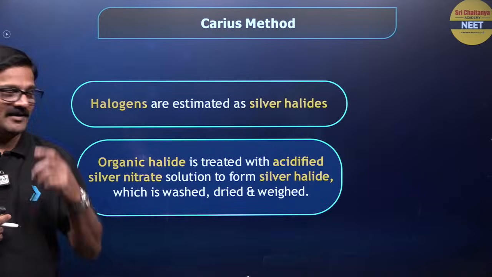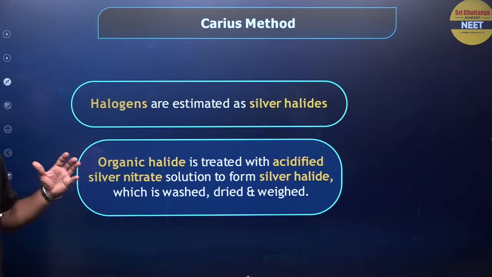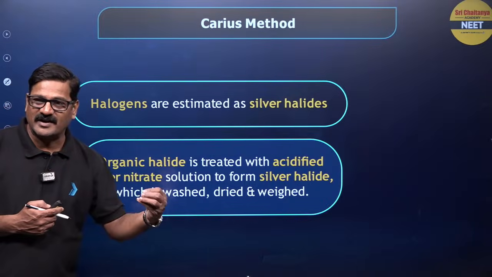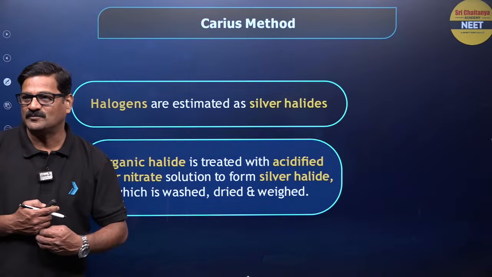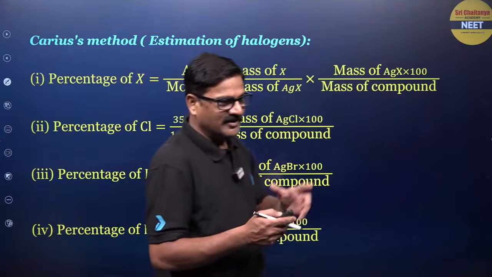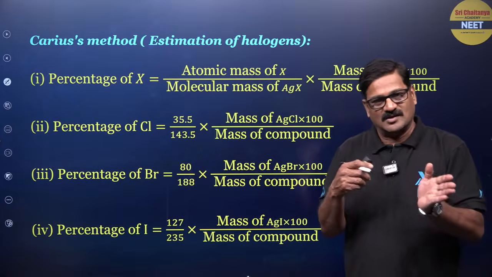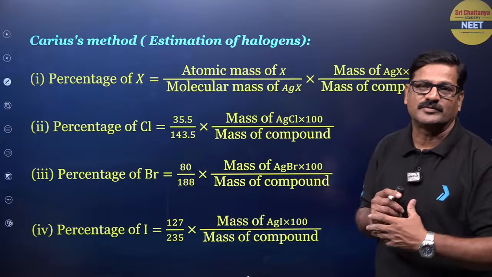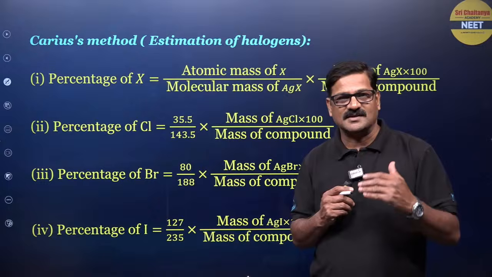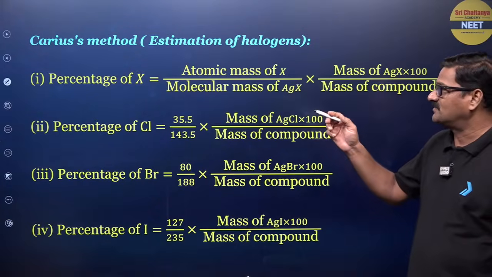So the organic halide is treated with acidified silver nitrate solution to form silver halide, which is washed and dried and weighed. Okay, and that is estimated. Let us see, you want to estimate the halogens. It could be chlorine, so you have to get silver chloride; bromine, silver bromide; and iodine, silver iodide, and like that. You can find the percentage of halogens.